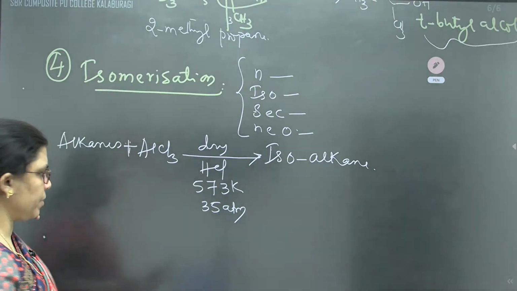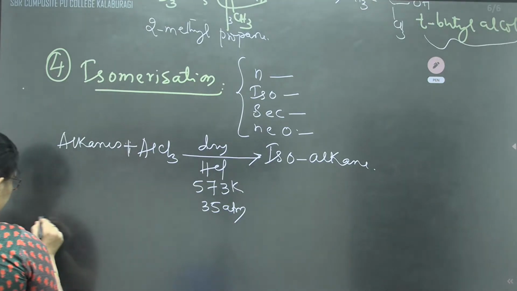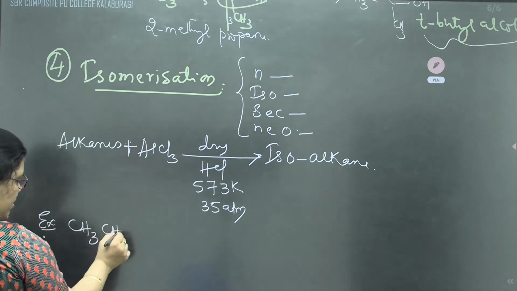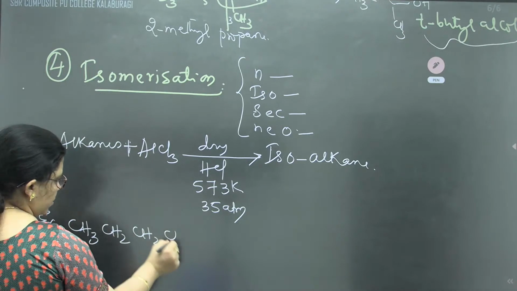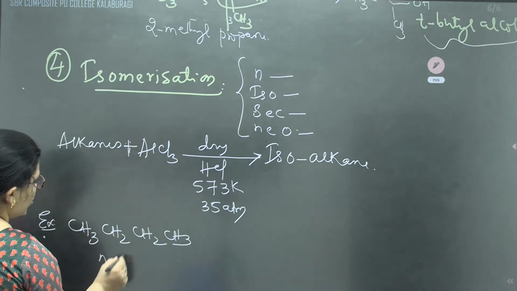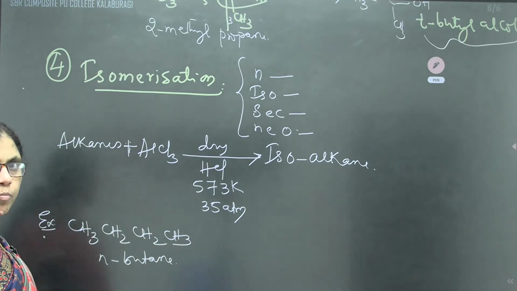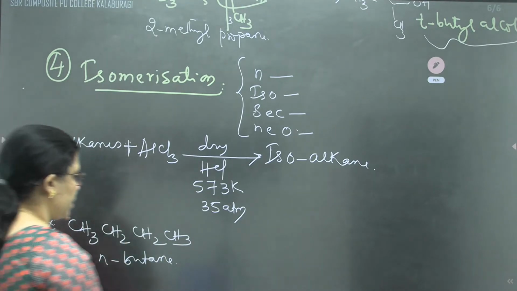We will go to the example. For example, if we take CH3, CH2, CH2, CH3. What is it? Normal butane. All the carbon atoms are arranged in an open chain, so it is called normal butane.